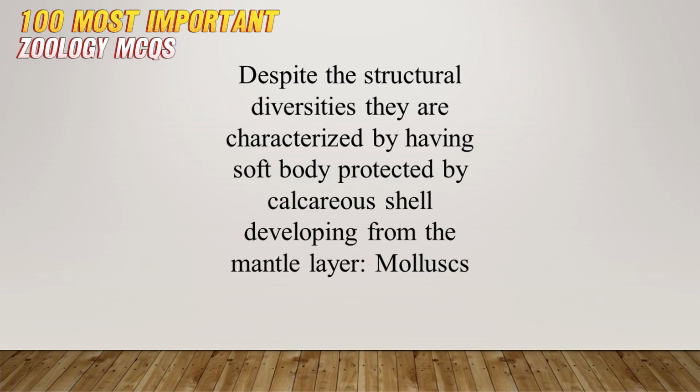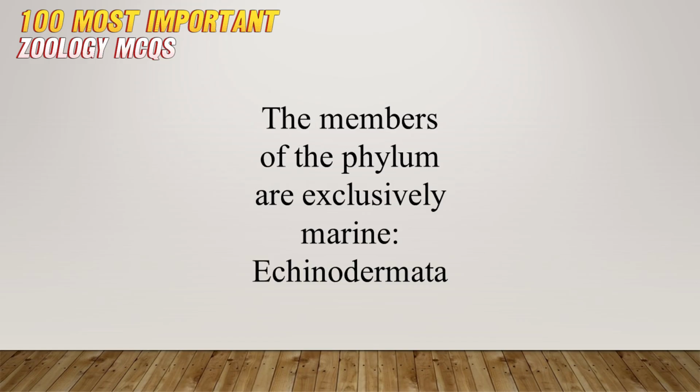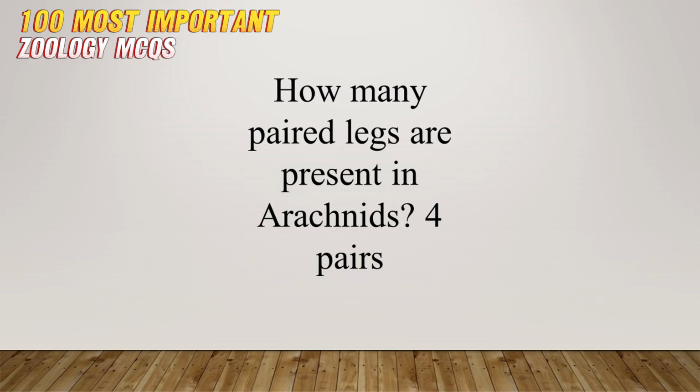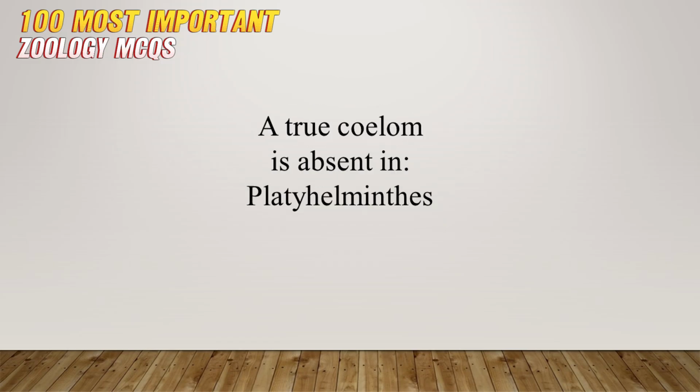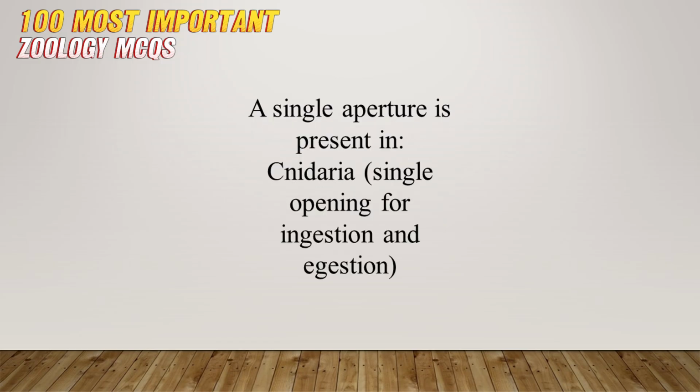Despite the structural diversities, they are characterized by having a soft body protected by a calcareous shell developing from the mantle layer: mollusks. The members of the phylum are exclusively marine: echinodermata. How many paired legs are present in arachnids? Four pairs. A true coelom is absent in platyhelminths. A single aperture is present in cnidaria, a single opening for ingestion and egestion.